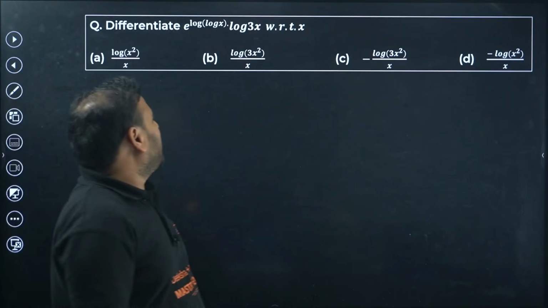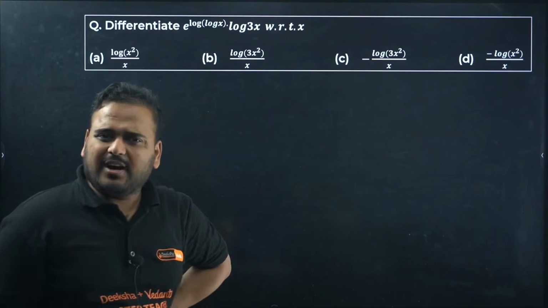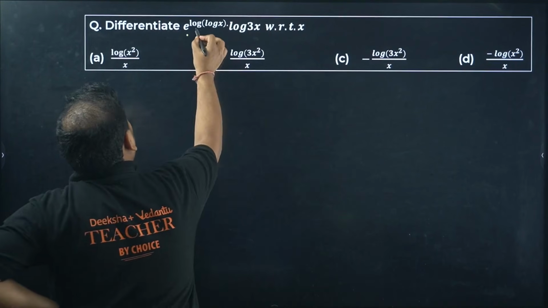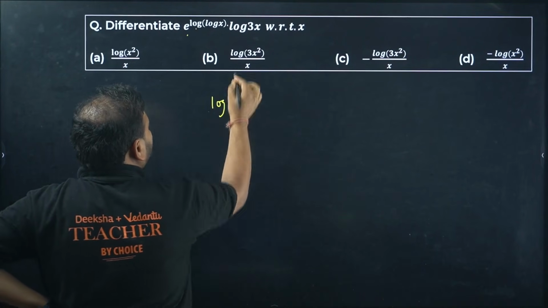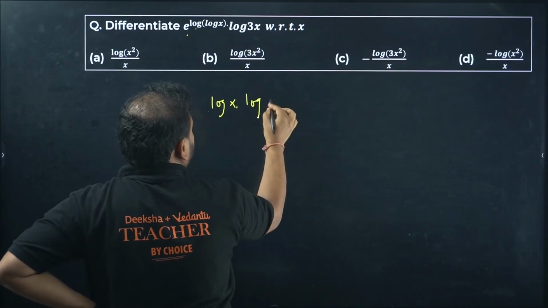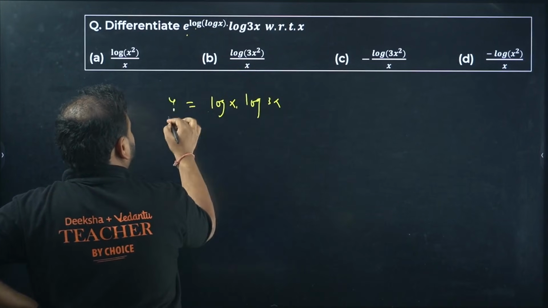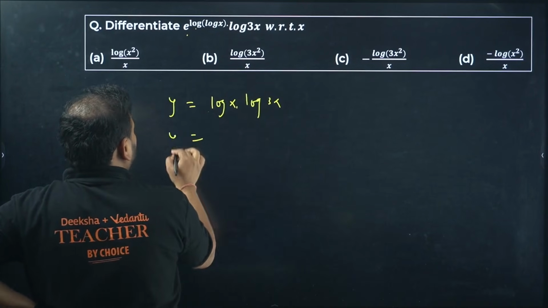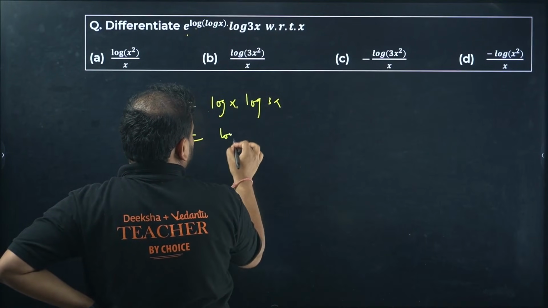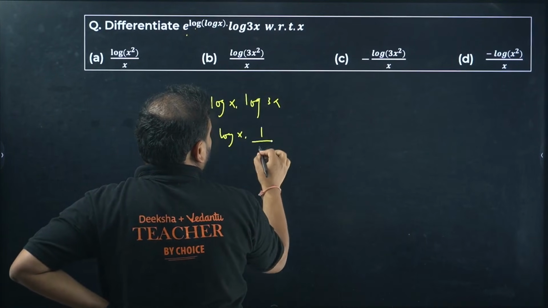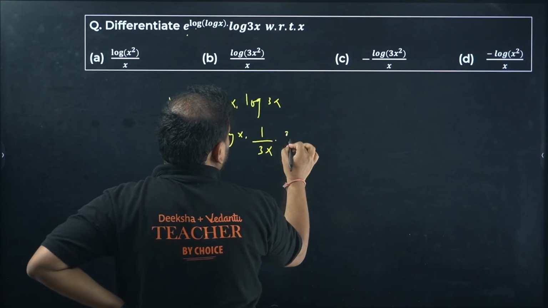Differentiate e power log x log 3x. A difficult one? No. Check here. E and log with the same base, they are inverse to each other. We have only log x left with log 3x. And this is your function y. Differentiate. You can treat them differently. Keep log x as it is. Differentiate this. You'll get 1 upon 3x into 3.